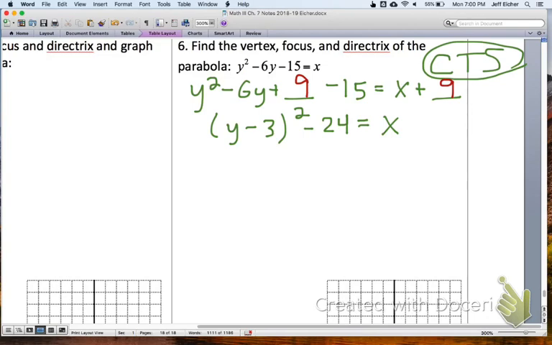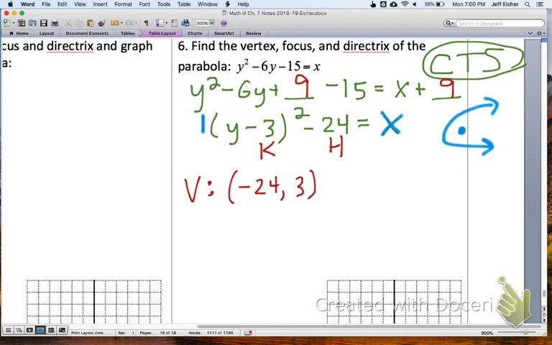Alright, so to complete the square, I added 9 to both sides and solved for x. Notice that this is x equals a parabola, so it's going to open to the right or to the left, and since the a value is positive, it's going to open to the right. The focus will be on the inside. From the general formula, this is k and this is h. So our vertex would be -24, 3.